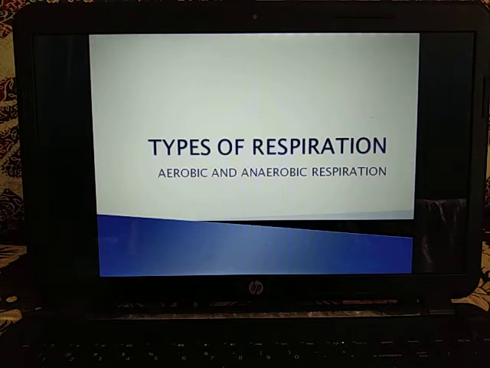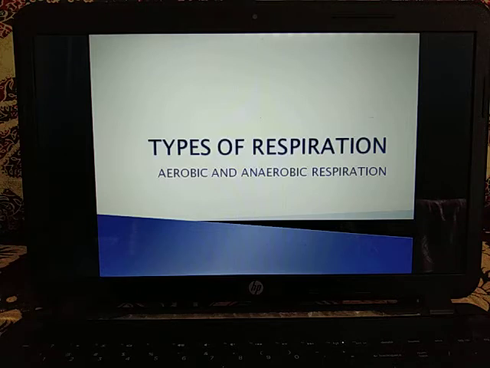Now anaerobic respiration is a type of respiration where oxygen is not used as an oxidant and the organic food is broken down incompletely. The complete breakdown does not take place; incomplete breakdown takes place to liberate energy, without oxygen being used as oxidant.